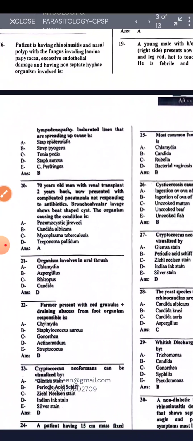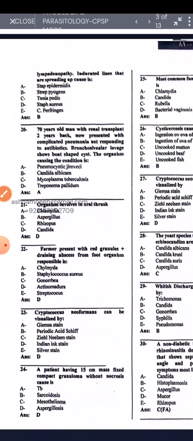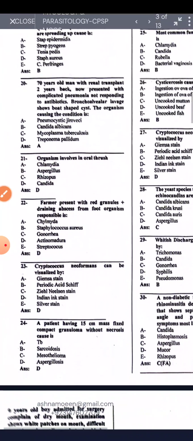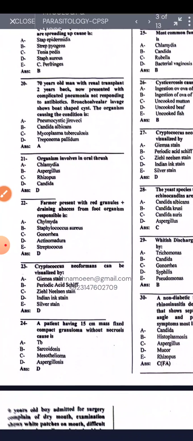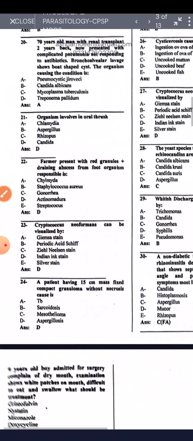A 79-year-old man with a renal transplant two years back presented with complicated pneumonia, not responding. Boot-shaped cysts; the organism causing the condition is Pneumocystis jirovecii. The organism involved in oral thrush is Candida. Red granules and a draining abscess from the foot; the organism responsible is Actinomadura. Cryptococcus neoformans can be visualized by Indian ink stain.